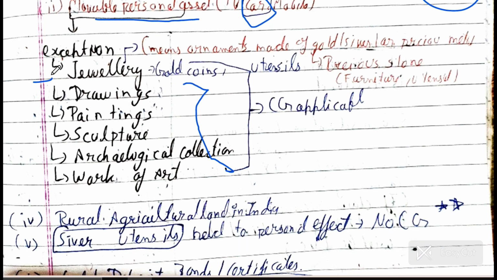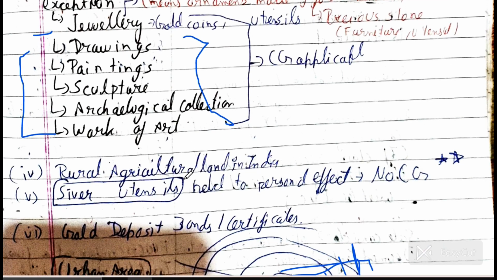Then how do you remember drawings and paintings? The artist takes so much time and effort. Any drawing, painting, sculpture, archaeological collection, or any work of art is not less than jewelry for the artist, because it takes so much time and effort.